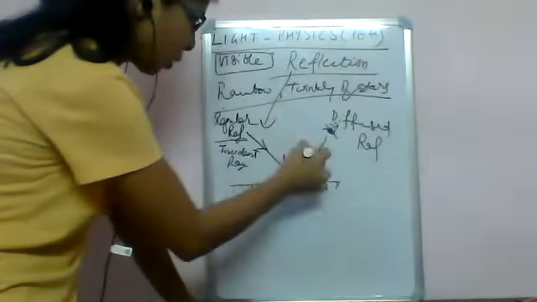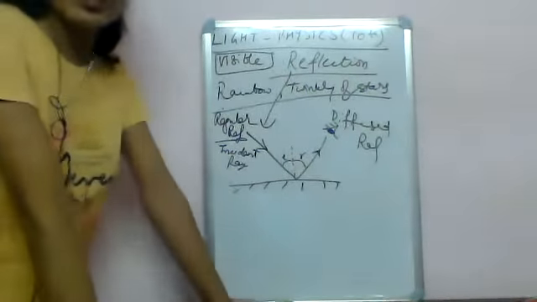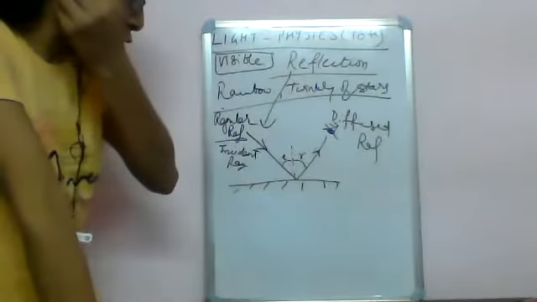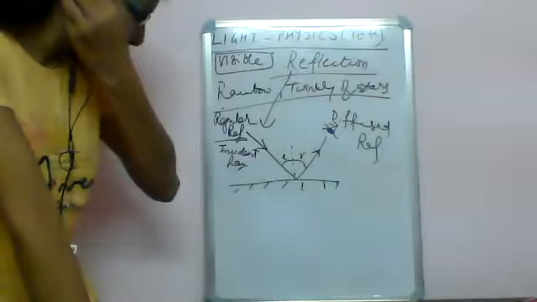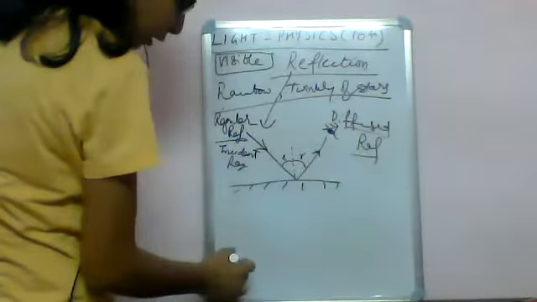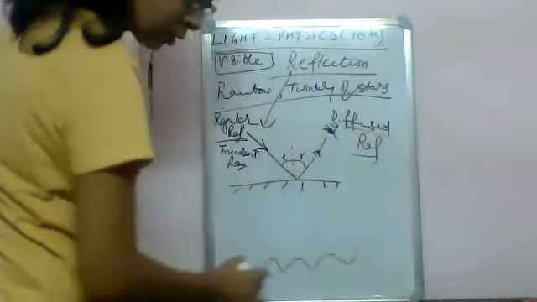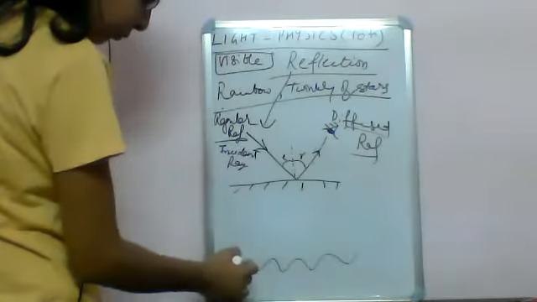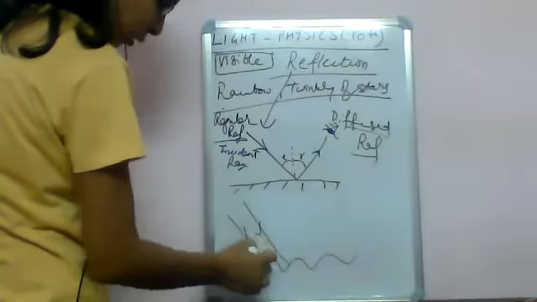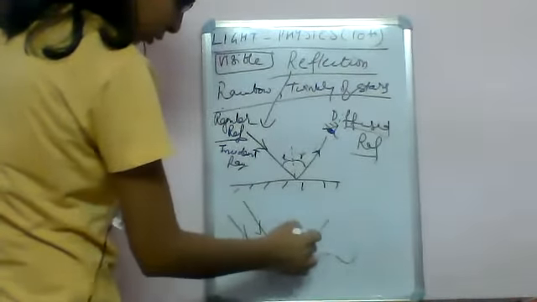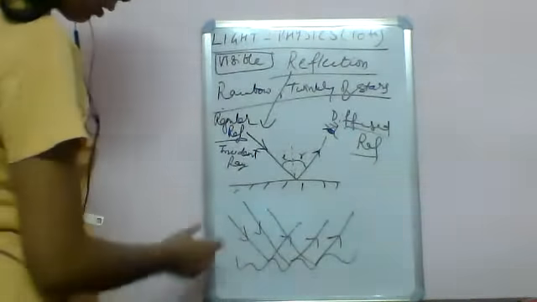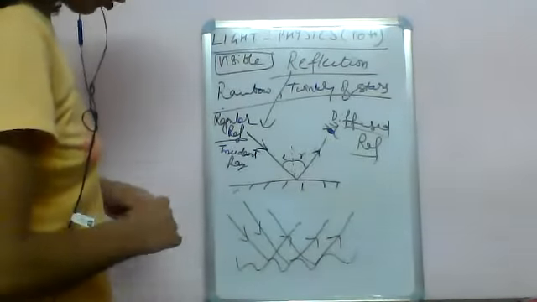Arrows must be there, because if you don't put any arrows, then there is no value or importance to this diagram. You must show the light directions. In diffused reflection, the surface can be a rough surface, like this. For example, there are 2-3 incident rays, and they can go in any direction, like this. So the surface is not a polished one.